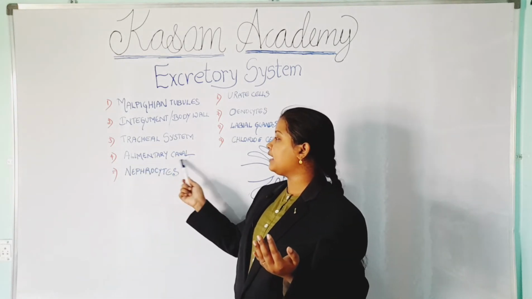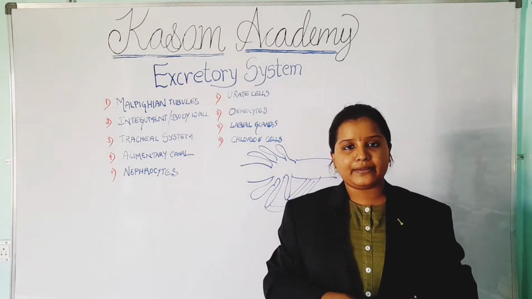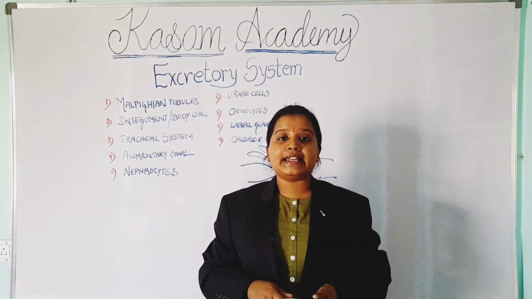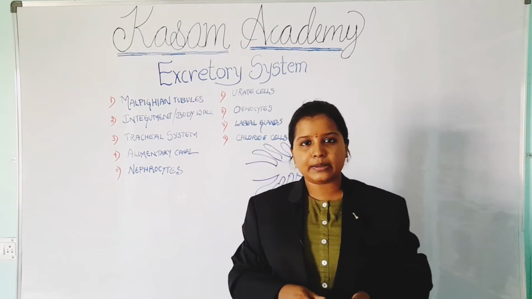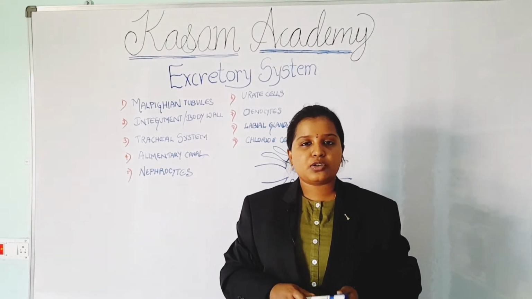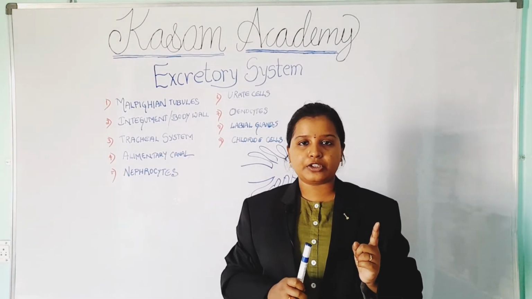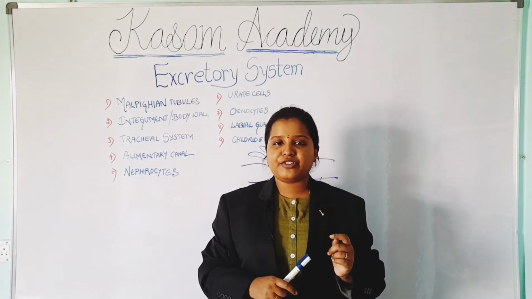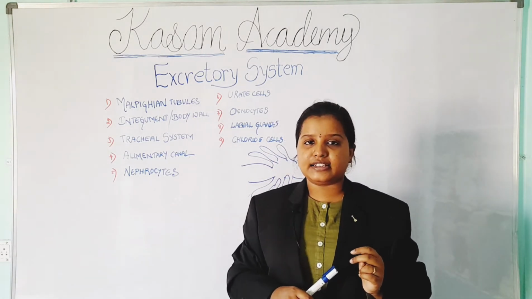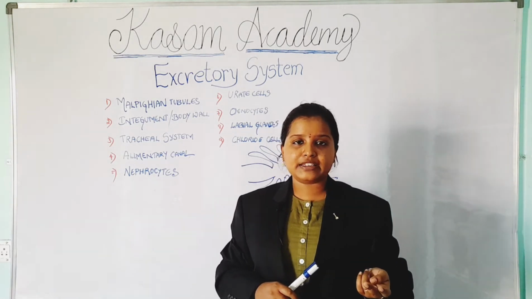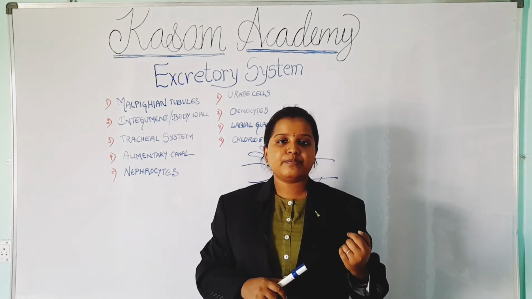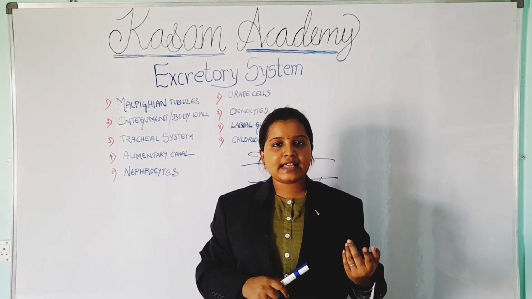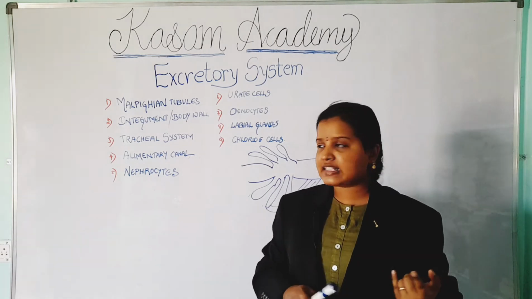Fourth is the alimentary canal. How does it help? In the alimentary canal, the intima layer is shed during the process of molting. That is one way it helps in removal of waste material. Second, the rectum, which is present in the hindgut, helps in the removal of waste material. This is how it helps in the process of excretion.